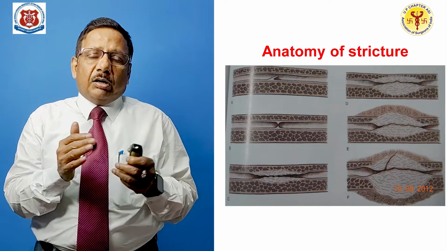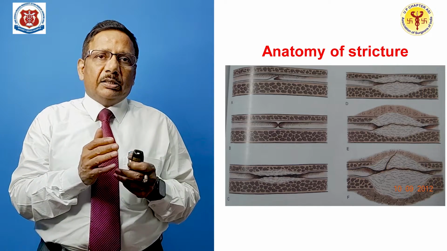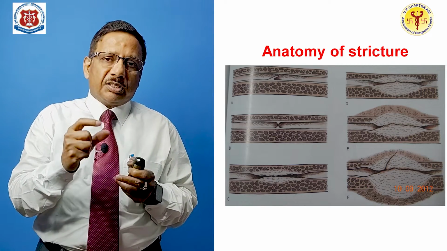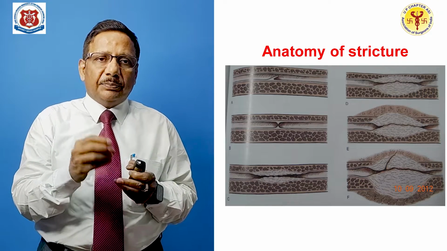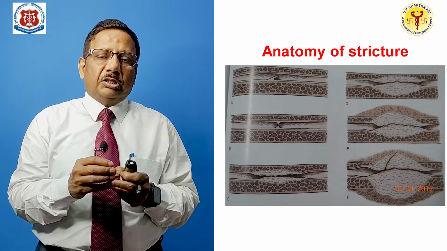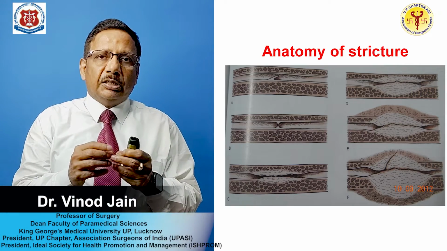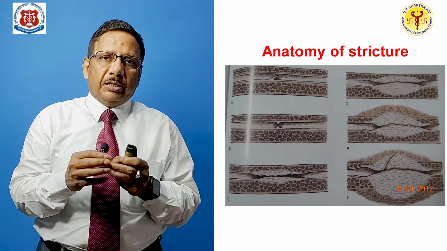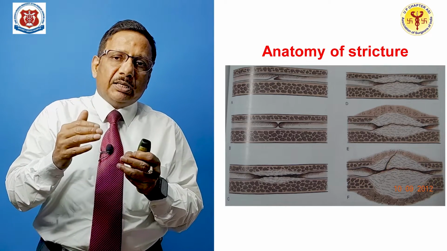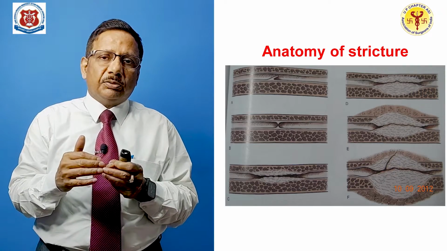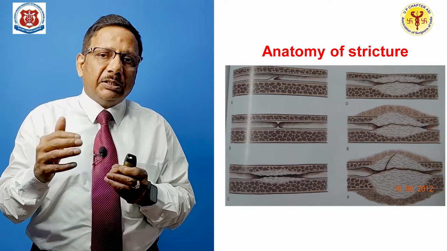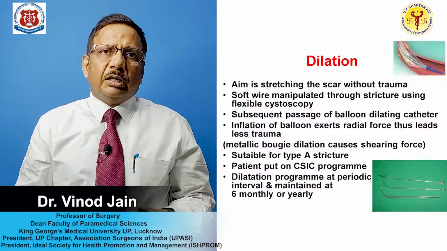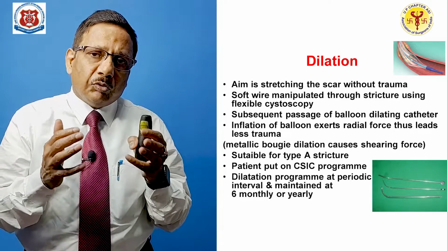On the top left, type A stricture is only a mucosal fold; type B stricture is the iris constriction, a very short segment; type C stricture has minimal spongy fibrosis along with involvement of the whole circumference; type D stricture is where the whole of the corpus spongiosum is involved or fibrosed; type E stricture, the inflammation has gone beyond the corpus spongiosum; and type F has the complication, that was our patient, where a urethral fistula has developed. So we have to take one by one.